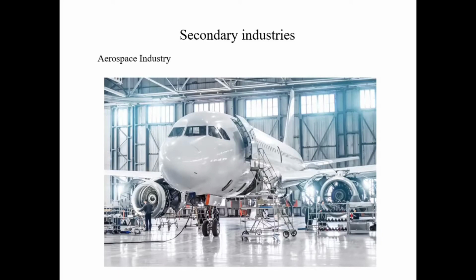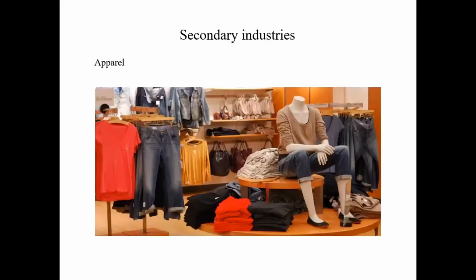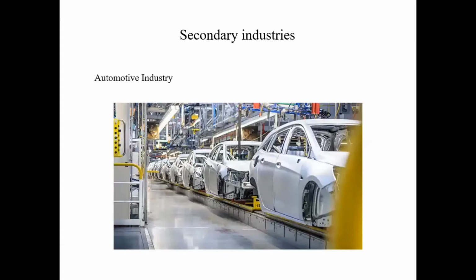In the list of secondary industries, we have the aerospace industry. The products used in the aerospace industries are basically in the category of capital goods. Then we have the apparel industry. The items, the parts, the products manufactured by this industry are in the category of consumer goods. Then the automotive industry.